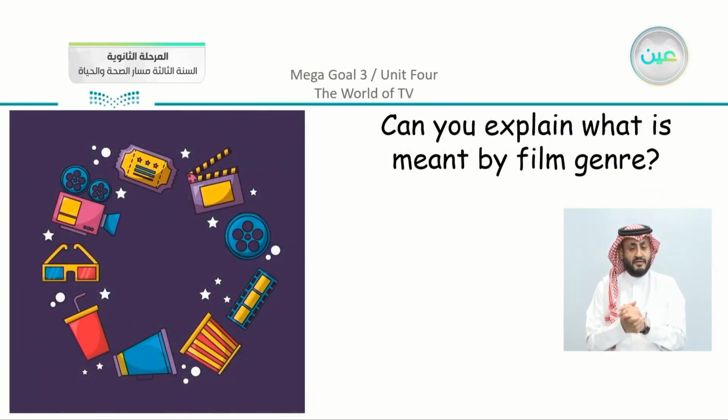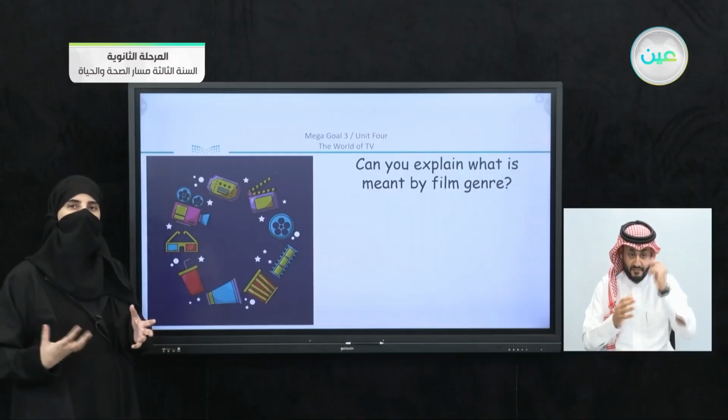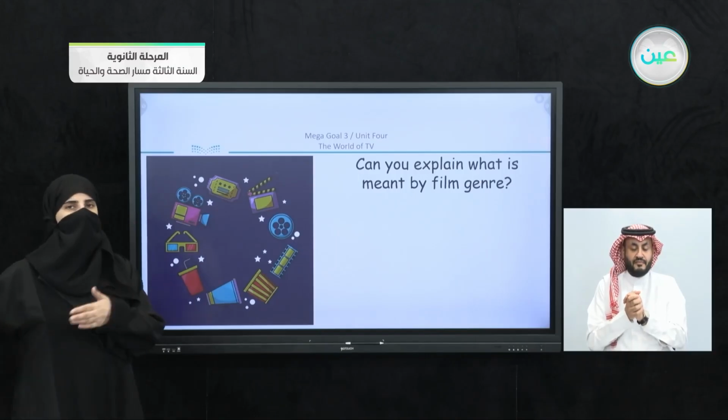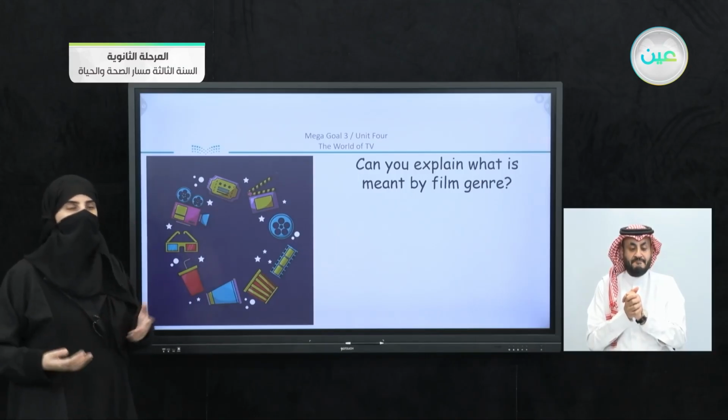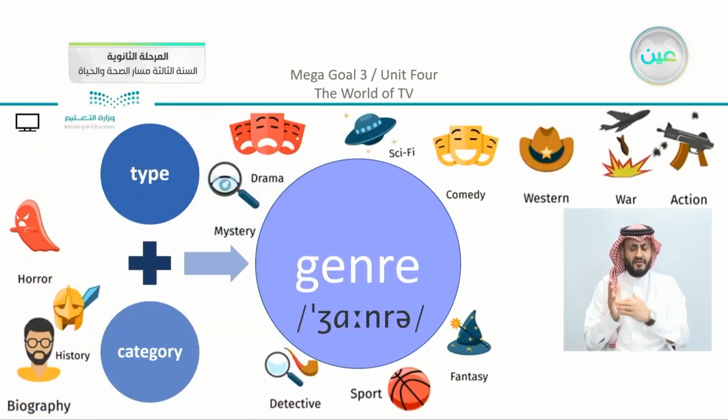Can you explain what is meant by a film genre? Now, we mentioned the word category several times, and you understood the idea or the concept of different kinds of movies. This is actually what we can call a film genre. A genre here is a type or a category. You can see that we have all the types that we had just followed up, and we can also add something different, like, for example, fantasy or mystery and so on. These are different genres or different types or categories.